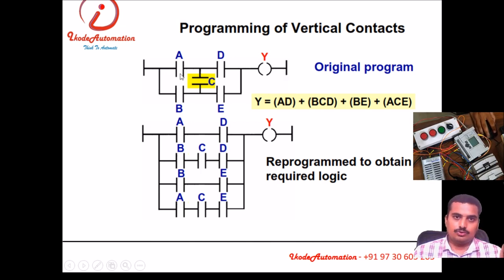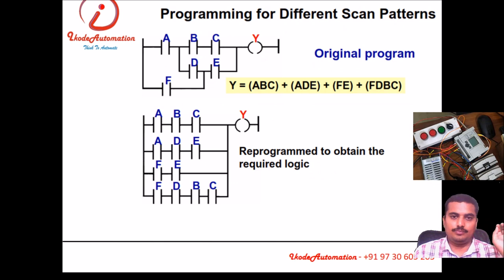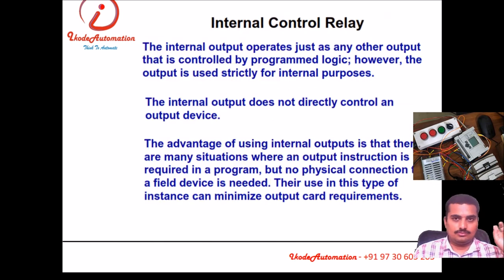This is the first path, this is the second path, then this is the third path, like that. So you need to recalculate all the paths and prepare the program for PLC logic, because vertical placement of a contact, which is available in relay logic, is not possible inside PLC logic.